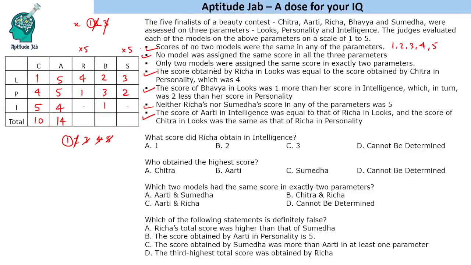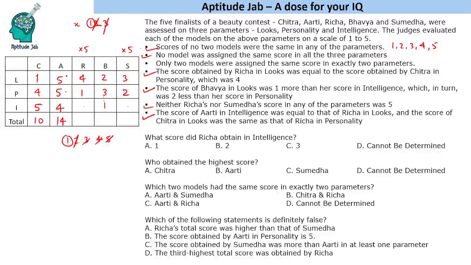Only two models were assigned the same score in exactly two parameters. So one model is Aarti. Now what are the scores left? 2 or 3. If I put 2 here and 3 here, this condition is satisfied.